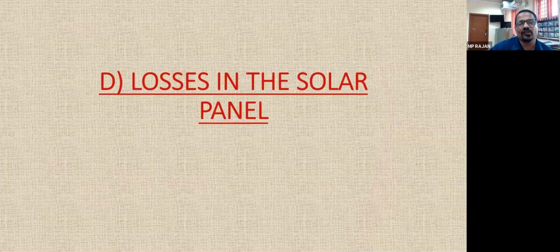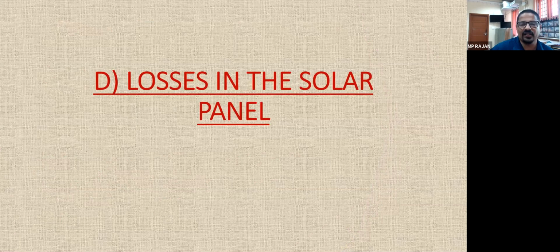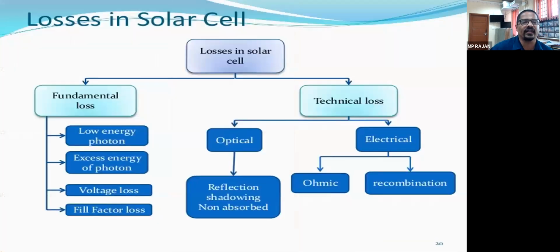Now let us see the losses in the solar panel. Actually, these losses decide the fill factor. Just now we have seen the fill factor, that is the ratio of practical power to theoretical power. So what are the losses in the solar cell? We can categorize them into two: fundamental loss and technical loss.